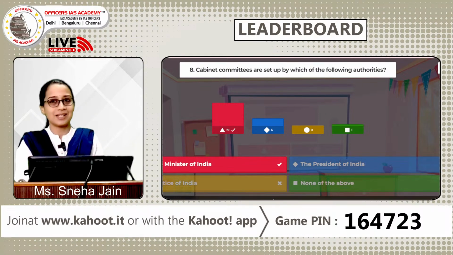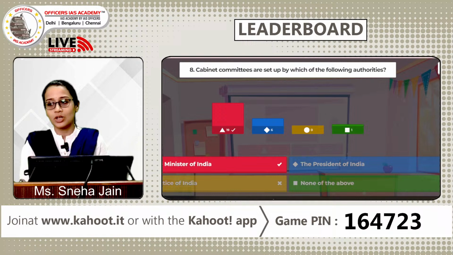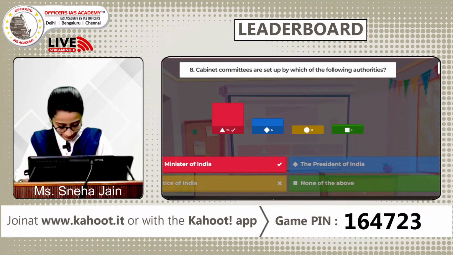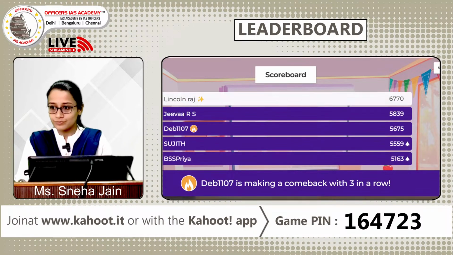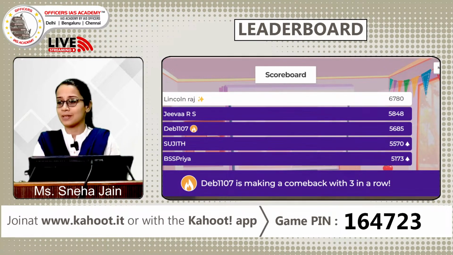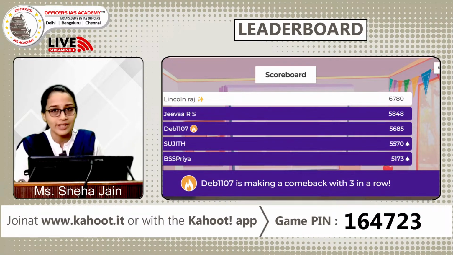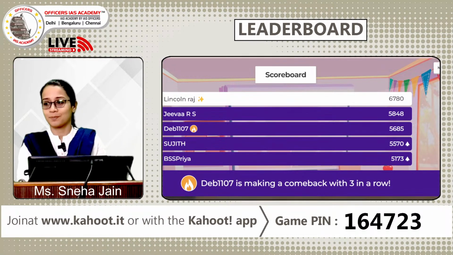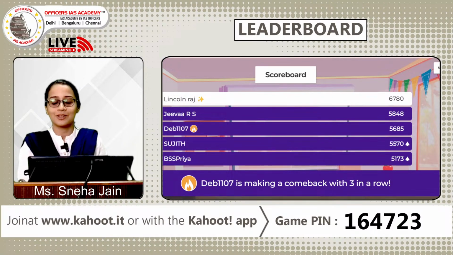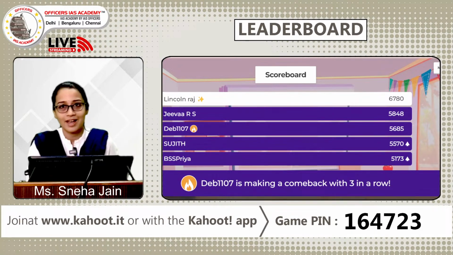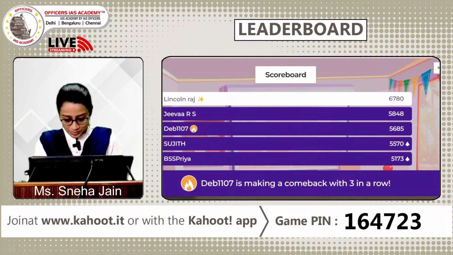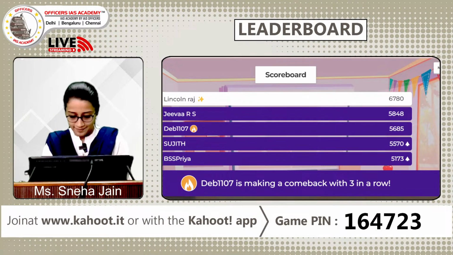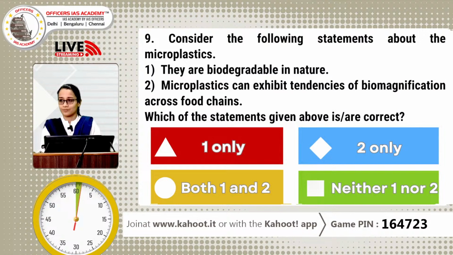Okay, so let's quickly see who was quick to mark them. Here we present to you the scoreboard. So Lincoln retaining the top spot and Deb is making a comeback, 3 right questions, and BSS Priya, congratulations and welcome to the top 5. So we like your enthusiasm. You've been doing well in the last few questions. Retain the same spirit and nothing is not achievable, right? So we quickly move ahead to question number 9.